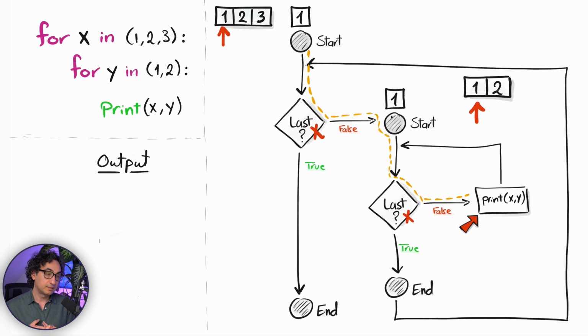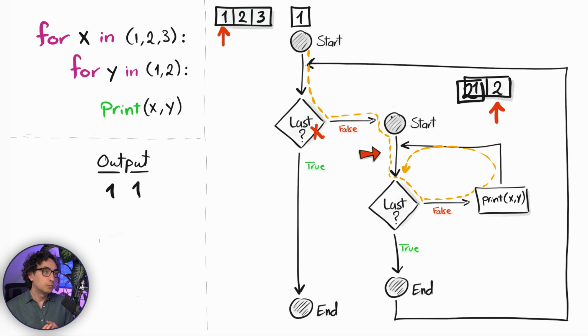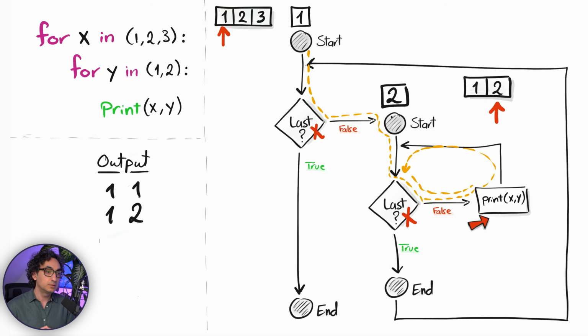So now in the print, the x is assigned to 1, the y is assigned to 1 as well. That's why in the output you will see 1, 1. And now Python will go and start from the top of the inner loop, and it's gonna ask for the second item of the inner iterator. We will get 2, and since we are getting a value, we are not done yet with the inner loop, so it's gonna go and print. So the x is equal to 1, but now y is equal to 2. That's why you will see in the output 1, 2.